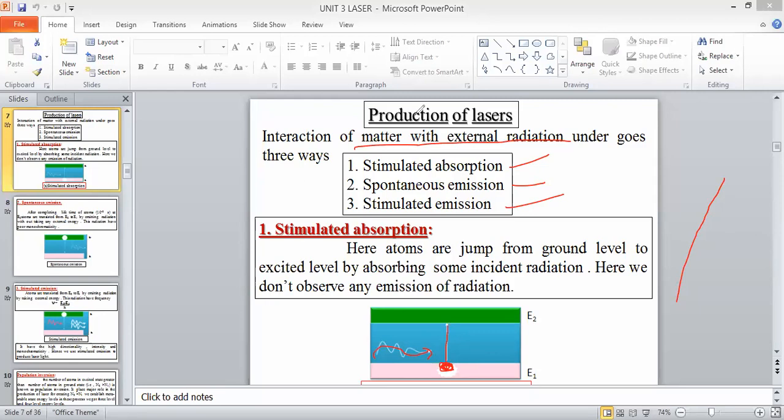This process is called absorption. Because external energy is supplied, it is called stimulated absorption. If you supply external energy, that is called a stimulated process. So here absorption is observed due to stimulation. Next, go to another slide.